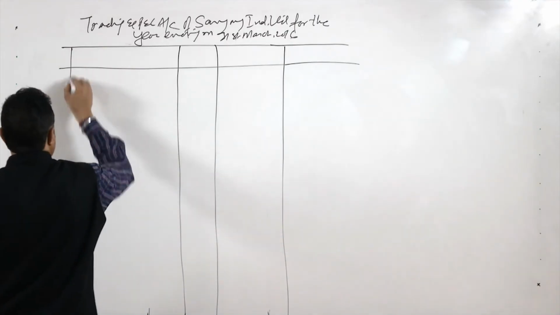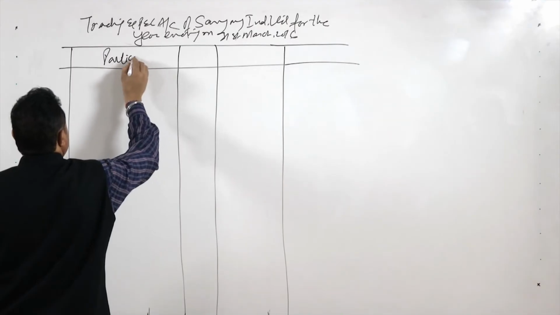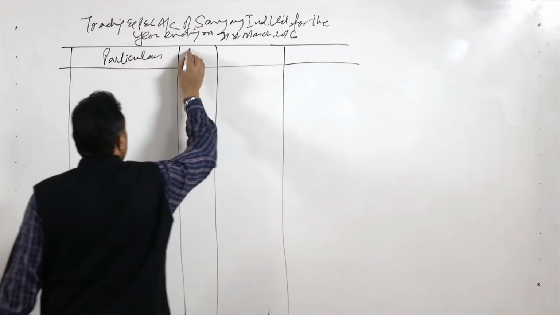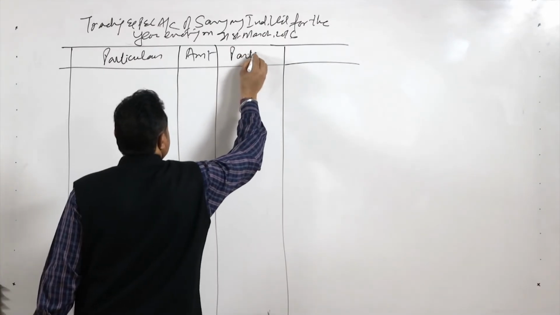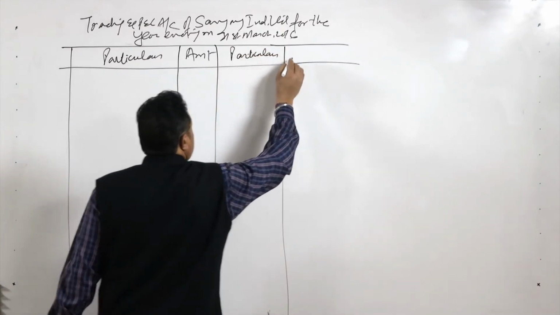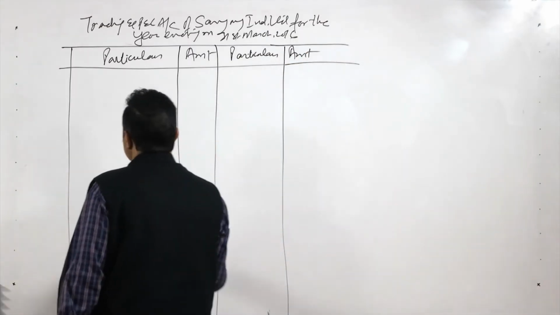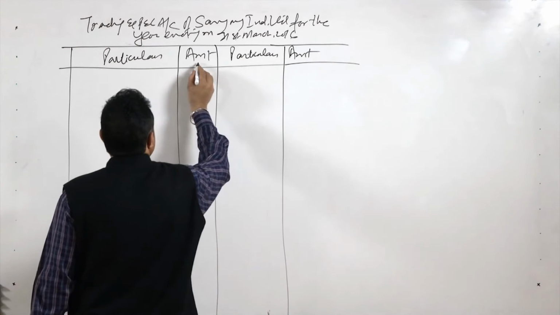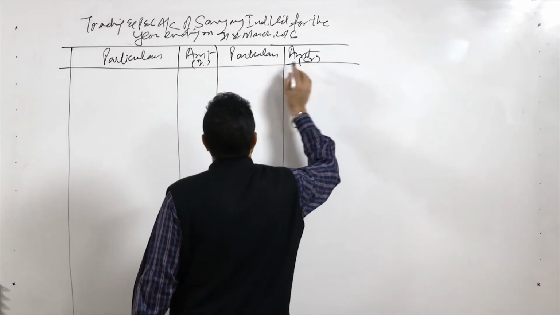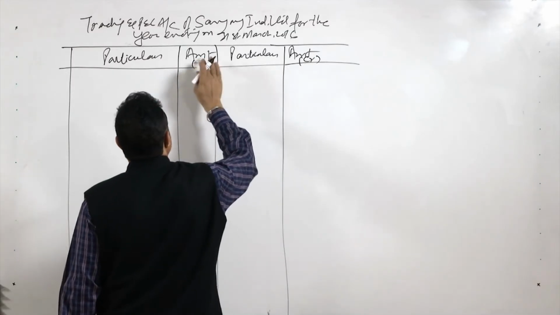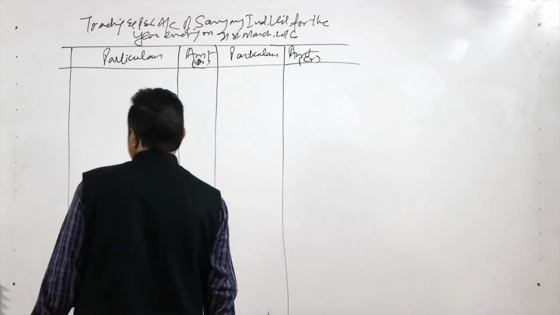So we have the particulars here, and this is the amount. These are the particulars and this is the amount, on the debit and the credit sides. So we are going to take it here.